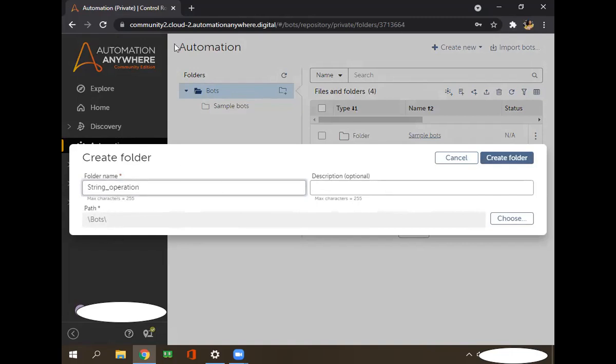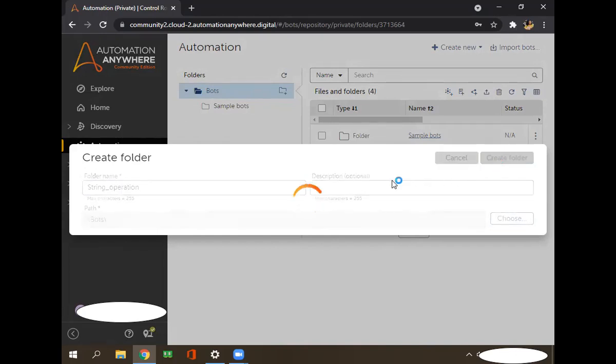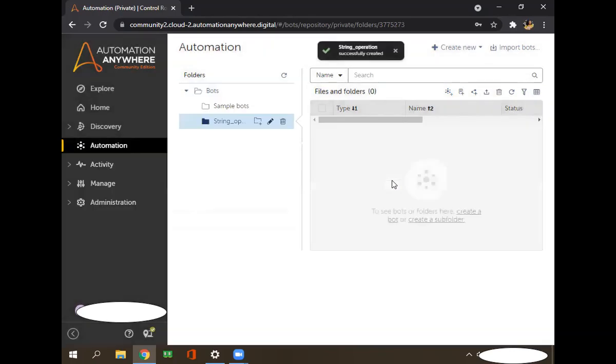As I told you, this is a cloud-based application, and the path of this folder is, if you can see here, where the folder will be stored once I create it. I'm creating this folder. If you want to search for that particular folder, you have to go inside this bots, and then you can see this is the folder which I created right now.